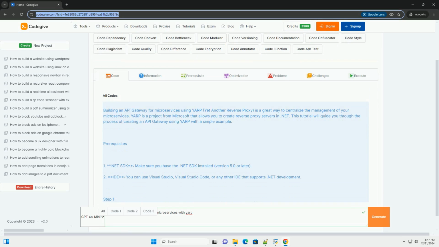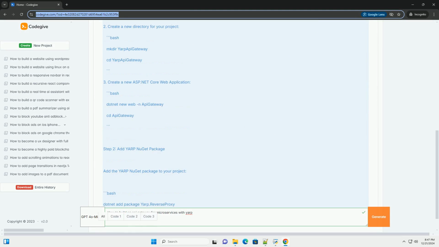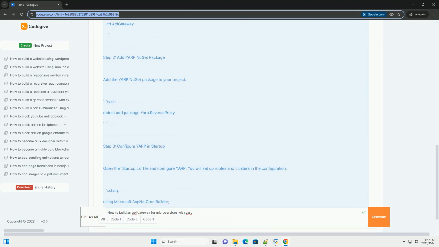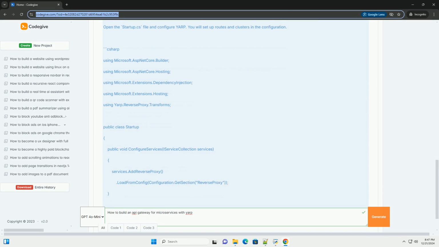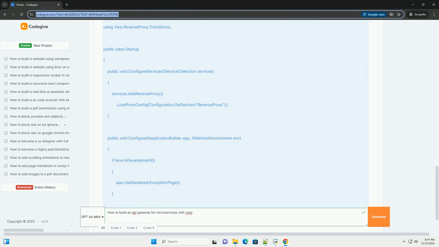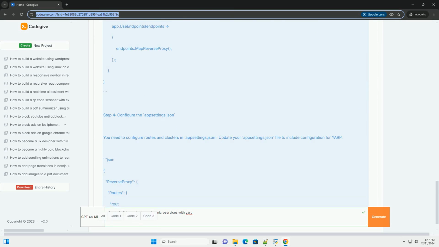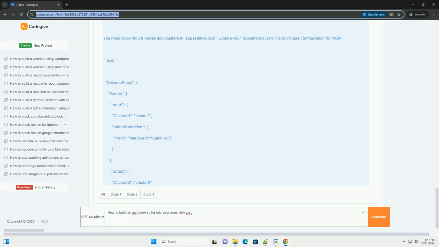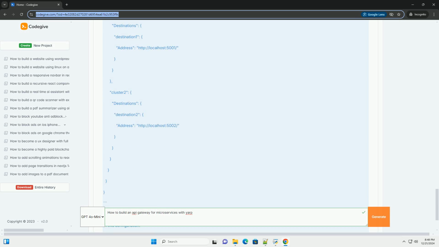Building an API gateway for microservices using YARP, Yet Another Reverse Proxy, is a great way to centralize the management of your microservices. YARP is a project from Microsoft that allows you to create reverse proxy servers in .NET. This tutorial will guide you through the process of creating an API gateway using YARP with a simple example.